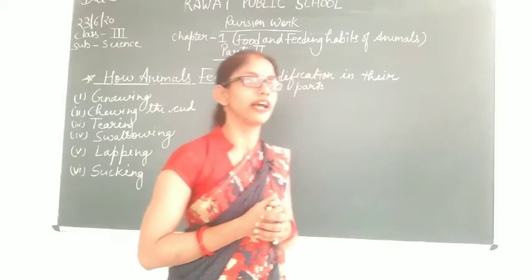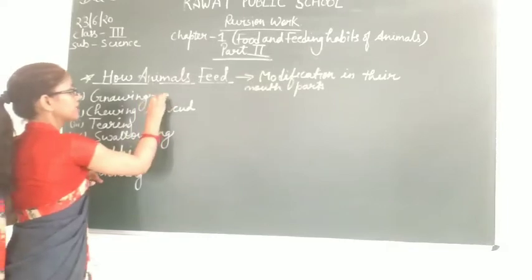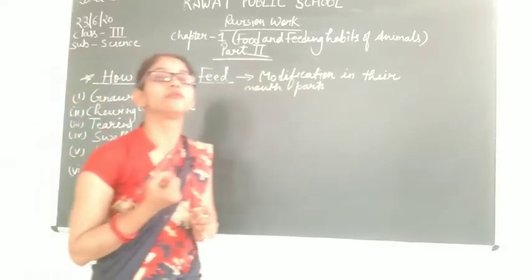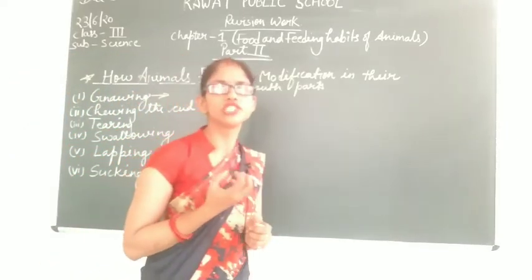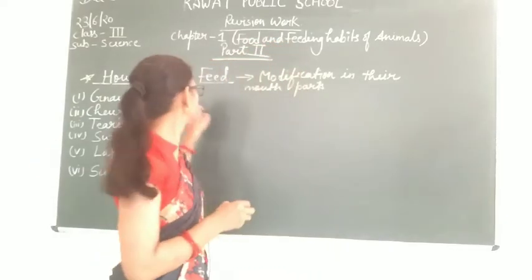So let's discuss the different types of feeding habits that the animals have. The first one is gnawing, and gnawing means to bite something repeatedly. किसी भी चीज़ को continuously खाना, continuously bite करना, that is known as gnawing.